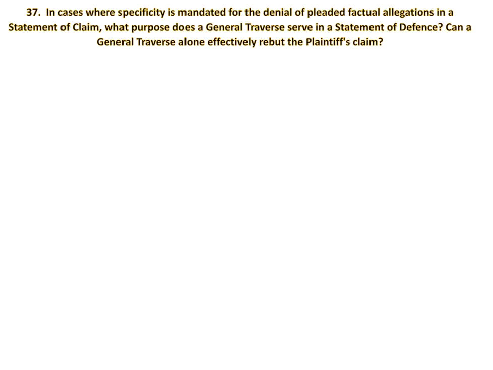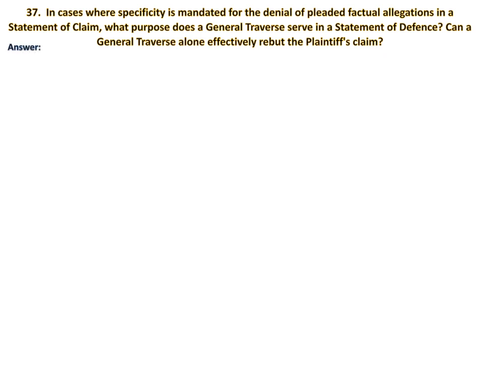In other words, what is the effect of a general traverse? Does it effectively rebut a plaintiff's claim, especially when the defendant has not specifically denied that particular allegation? Take your time and listen to this answer and pay attention to the details.